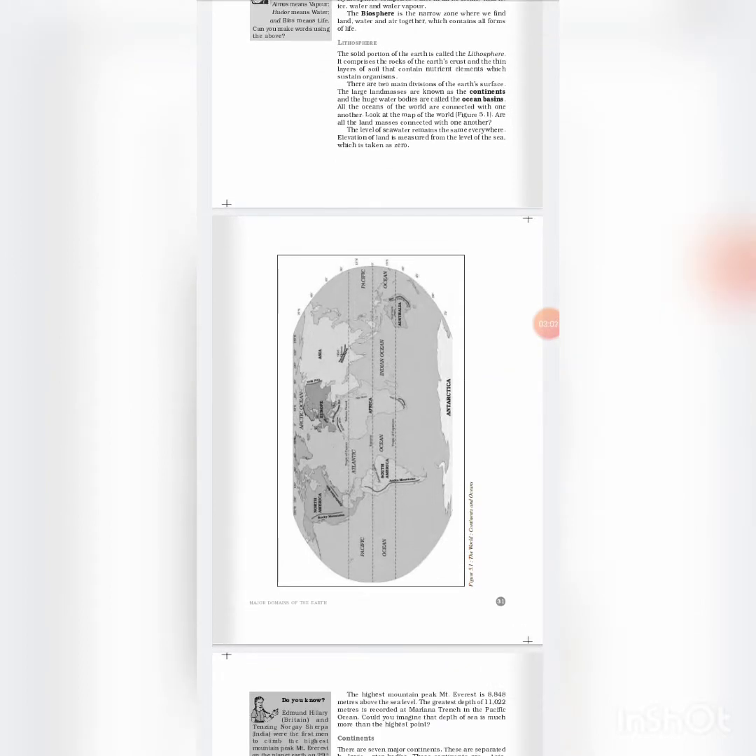The large land masses are known as the continents and the huge water bodies are called the ocean basins. All the oceans of the world are connected with one another. The level of seawater remains the same everywhere. Elevation of land is measured from the level of the sea, which is taken as 0.